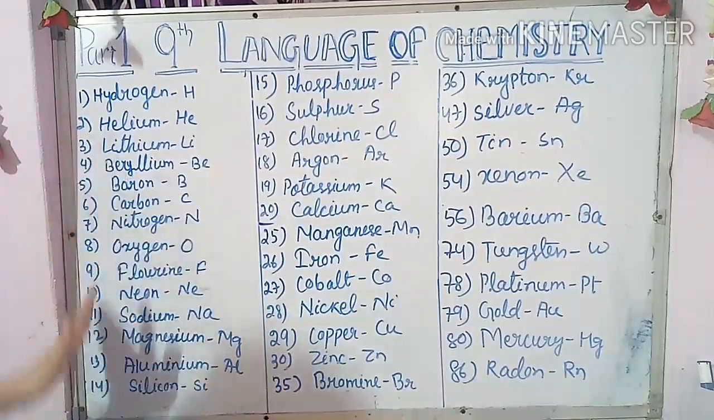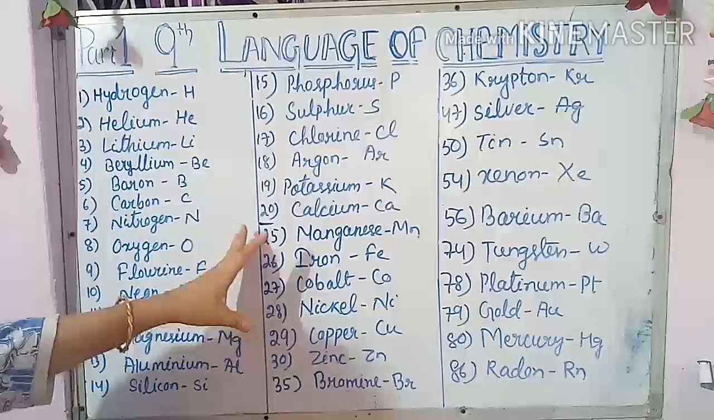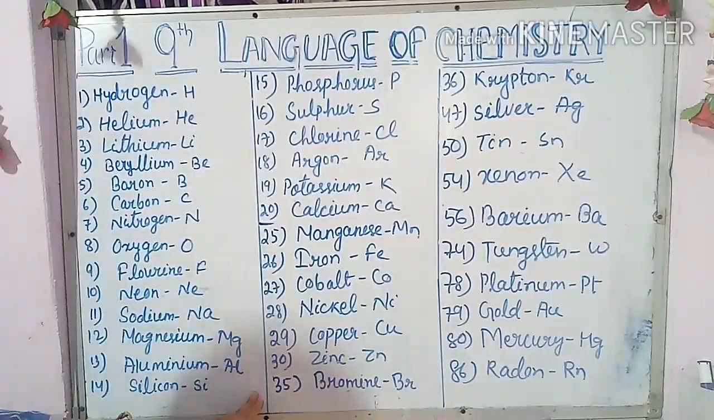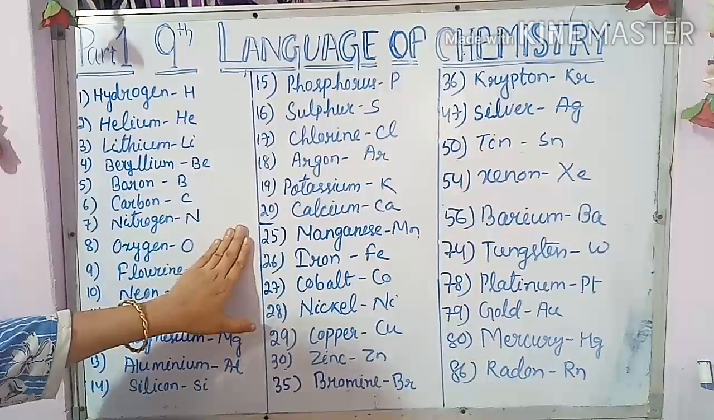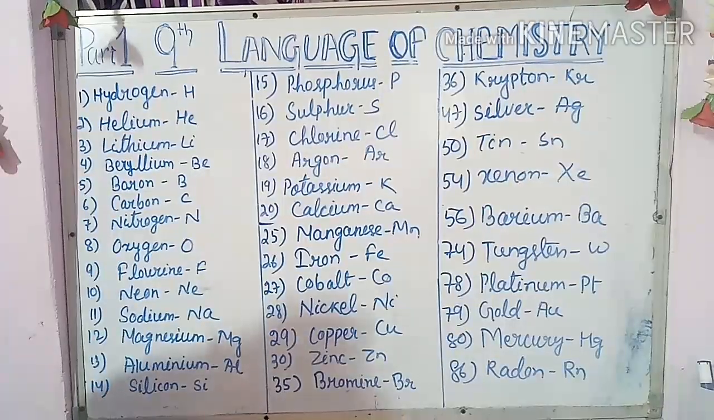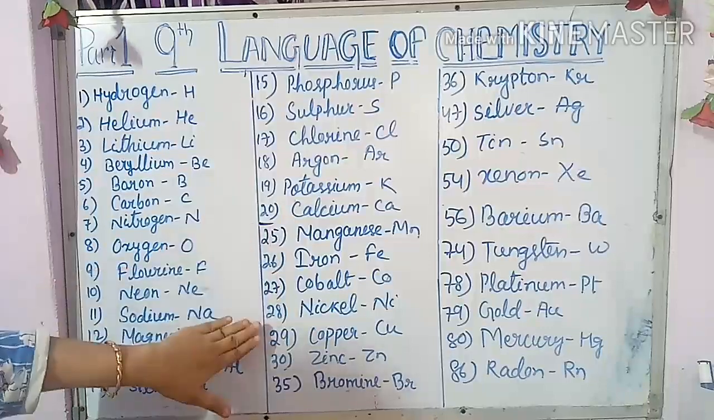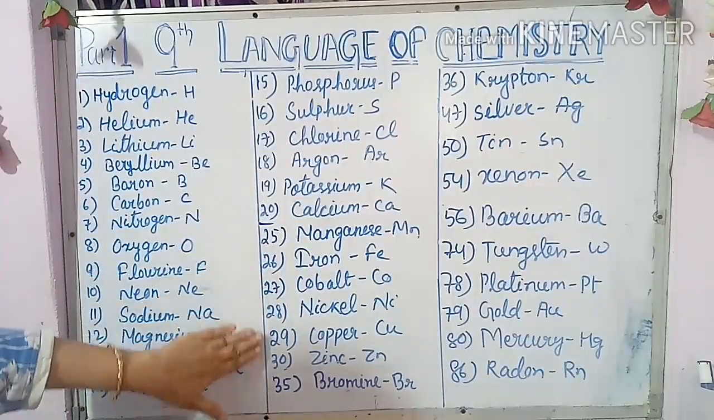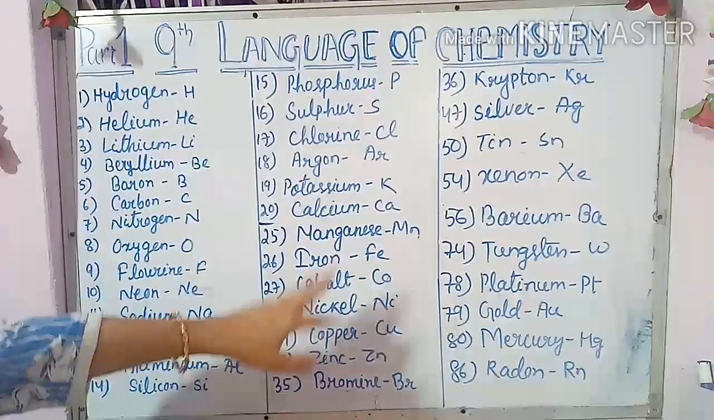Whatever numbers I have given, these are your proton numbers, and proton numbers turn into your atomic numbers. These elements are placed in your periodic table, which I am going to teach you in lesson 7 or lesson 8, whatever it is. Before that, just recall this. These are called your atomic numbers. According to these numbers only, I have written all the elements' names.